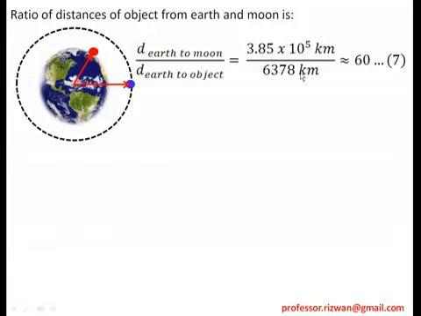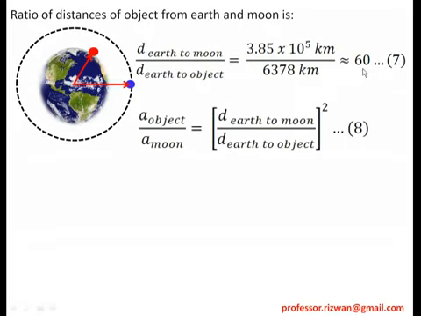That doesn't make a difference. I need not convert it because it is a ratio of the same physical quantities. So the answer comes 60. The acceleration ratio came 3600. Now this came 60. Now what is the relation between these two ratios? The acceleration ratio is equal to the square of the distance ratio. 60 square is 3600, right?